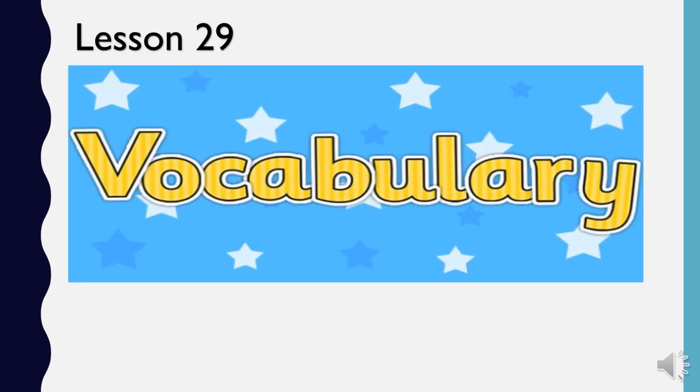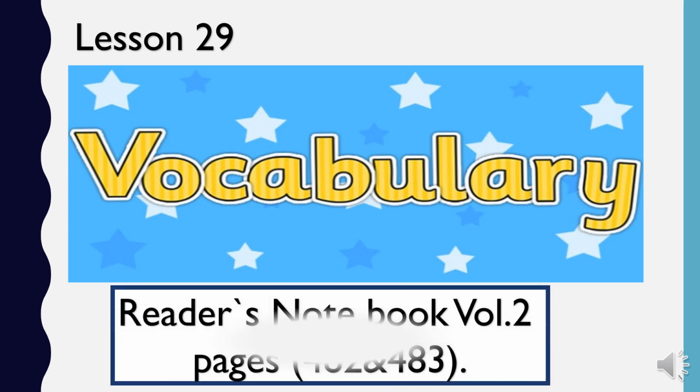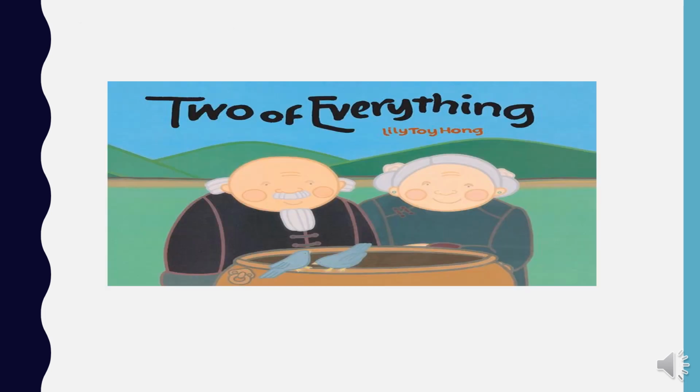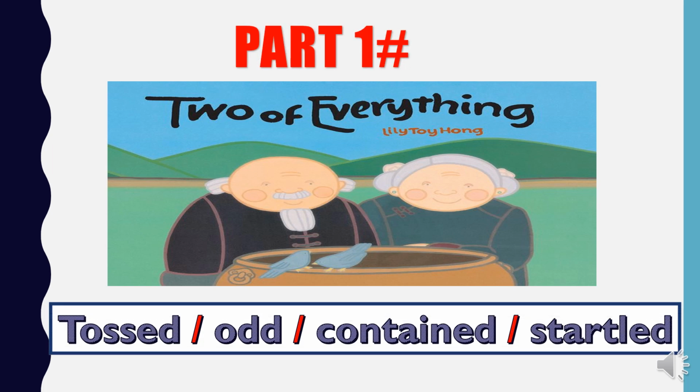Today's lesson is gonna be vocabulary, lesson 29, Reader's Notebook, volume 2, pages 482 and 483. In this lesson, we are gonna be learning about the new vocabulary words mentioned in the story, Two of Everything. Only 4 words will be explained in today's lesson. The words are tossed, odd, contained, startled.